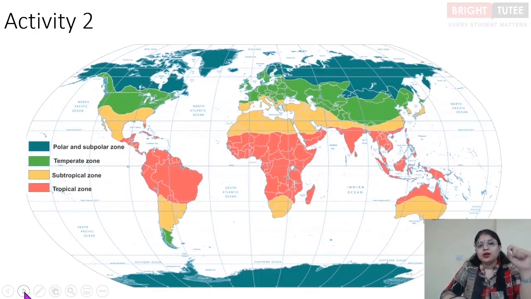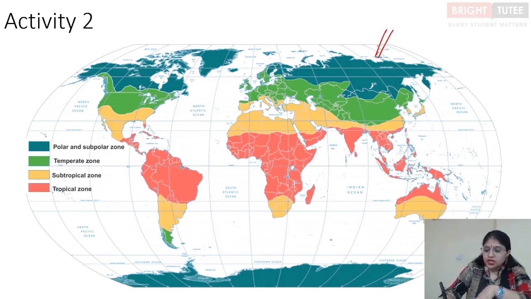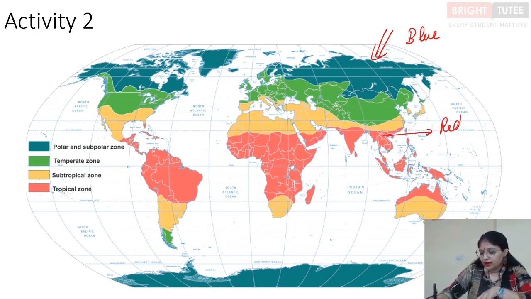It's a very simple and quick activity. What you're going to do is take the map of the world and locate the polar regions and color them with blue color. And you mark the tropical regions like these, and color it with red.